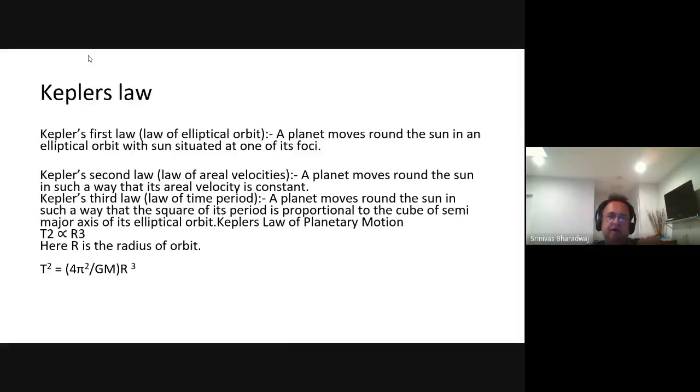If you look at a circle, what is the area that is covered? The arc covered when the planet goes through an angle theta is r times theta.